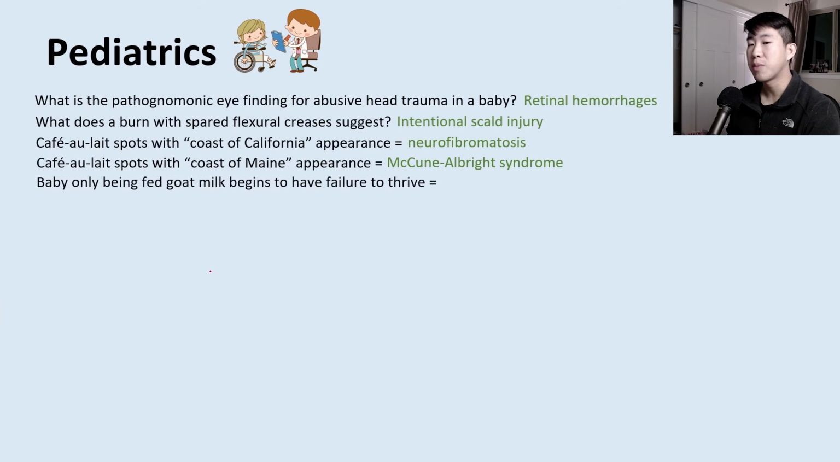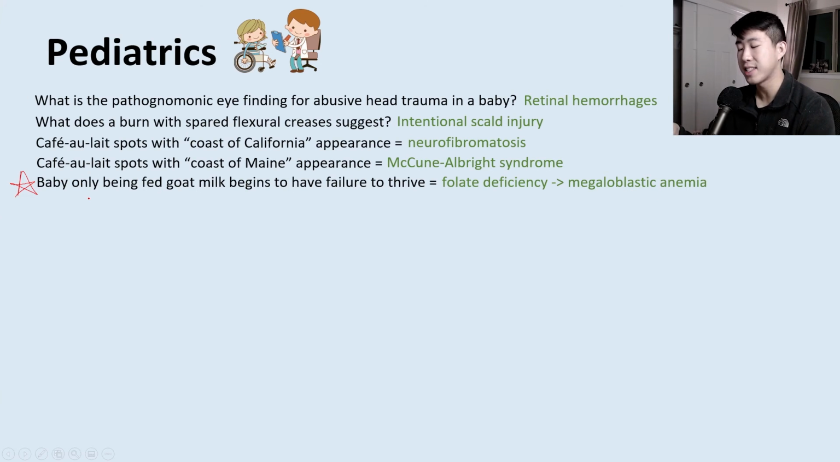You may get a question about a baby who's only being fed goat milk and then they begin to have failure to thrive. This is going to be describing folate deficiency and megaloblastic anemia. This is a very interesting one to know about. The other thing to know about is that patients who are only fed breast milk sometimes can get iron deficiency anemia because there's actually not enough iron in breast milk sometimes. But otherwise, breast milk is by far and away the best type of feeding for your baby.